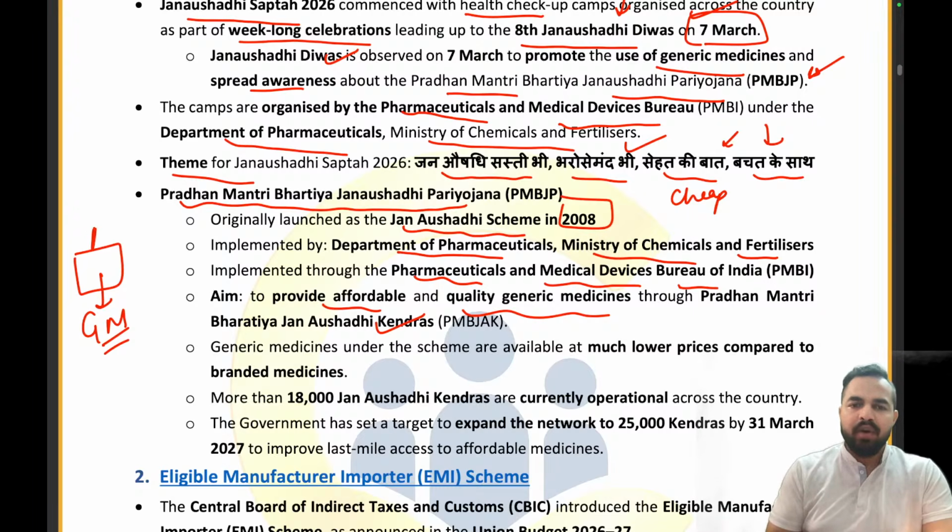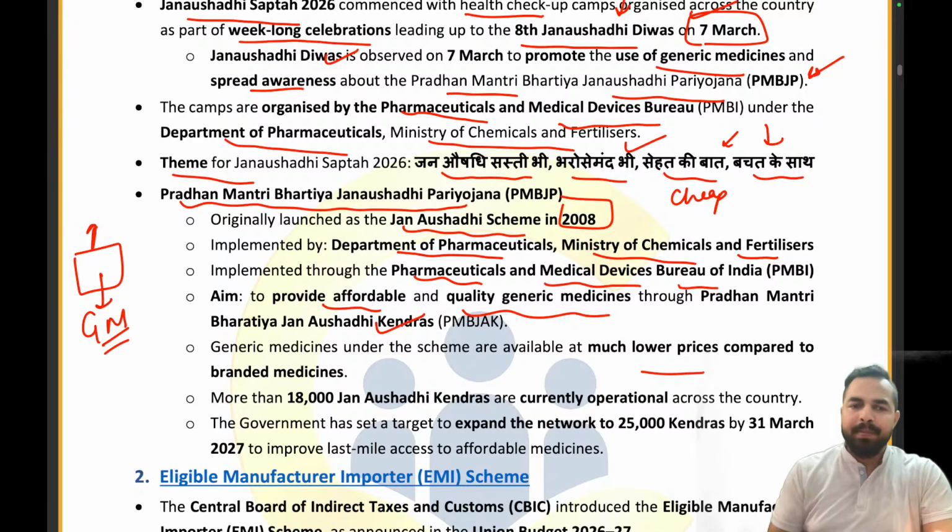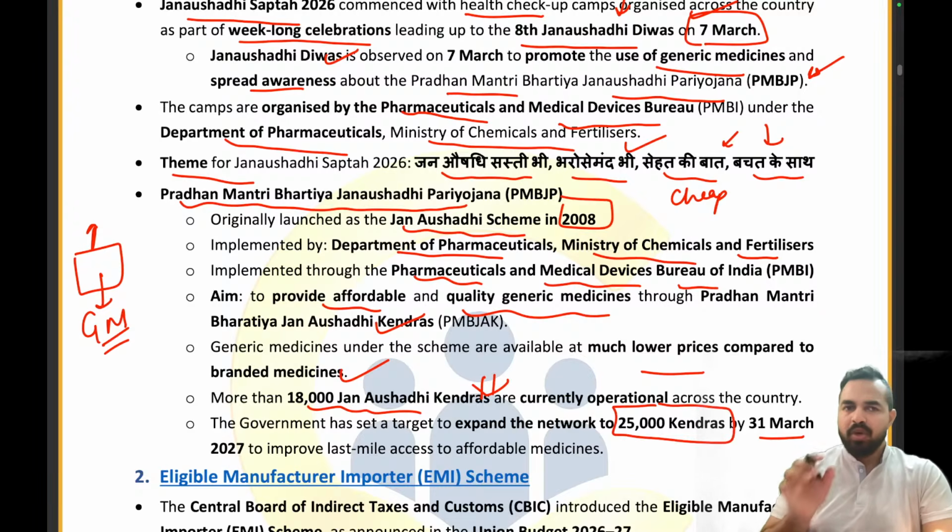So we can get these affordable quality generic medicines from the Jan Aushadhi Kendras, which have the same kind of quality as those branded medicines available in the market at a very high price, right? They are available at much lower prices compared to the branded medicines, and more than 18,000 Jan Aushadhi Kendras are currently operational in our country, and we have the target that by 31st March 2027 we will have 25,000 Kendras. Okay, so what is the number that we will have by 31st March 2027? That is 25,000 Kendras.